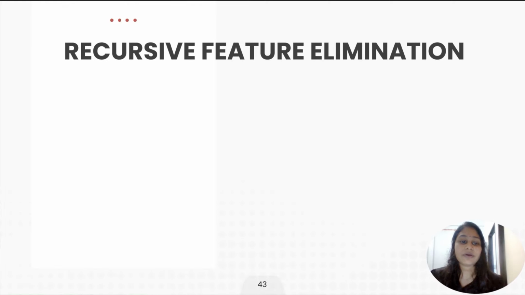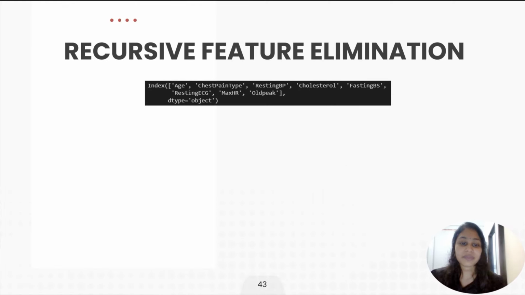Now we will look into recursive feature elimination. For recursive feature elimination, the RFE will select the features by eliminating less important features. For this research, only 8 features have been chosen, which are age, chest pain type, resting blood pressure, cholesterol, fasting BS, resting ECG, maximum heart rate, and old peak.